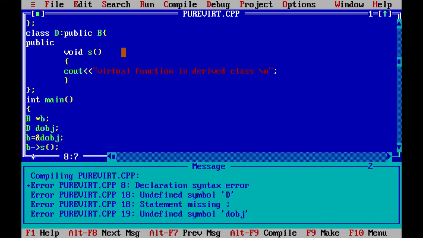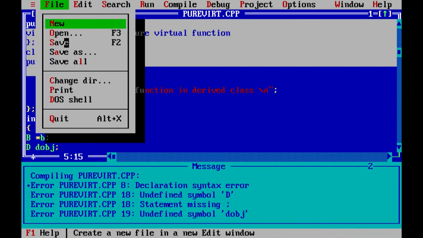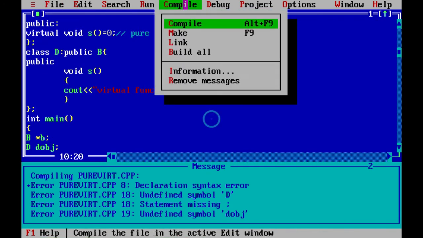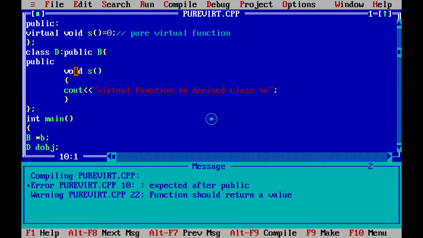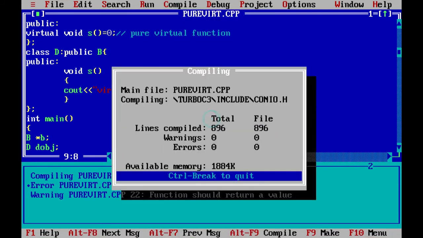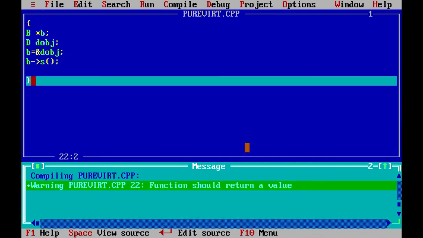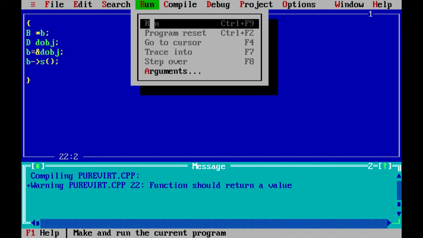You can also find the error and run it. Save. Then compile the program. There is no error. All errors have cleared.